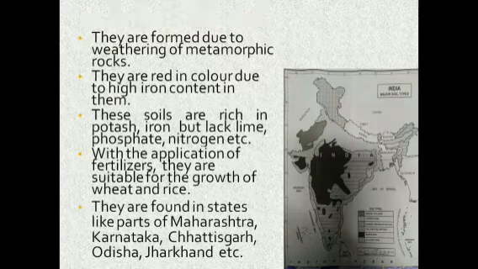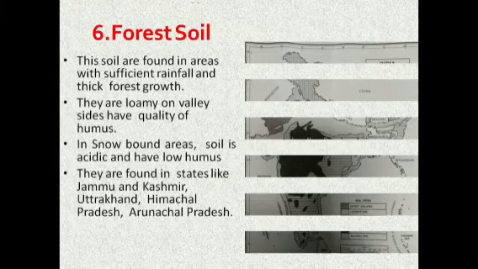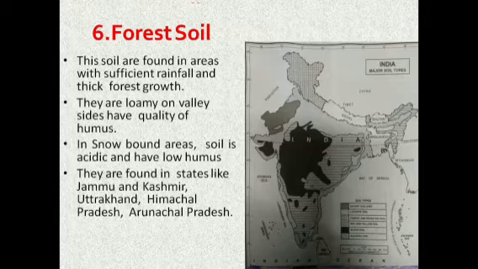Let's move to the last one. Yes, this is the forest soil. This soil is found in areas with sufficient rainfall and thick forest growth. They are loamy on the valley side and have a good quality of humus. In snowbound areas, the soil is acidic and has low humus. They are found in states like Jammu and Kashmir, Uttarakhand, Himachal Pradesh, Arunachal Pradesh.